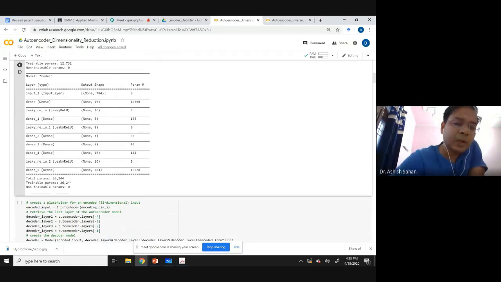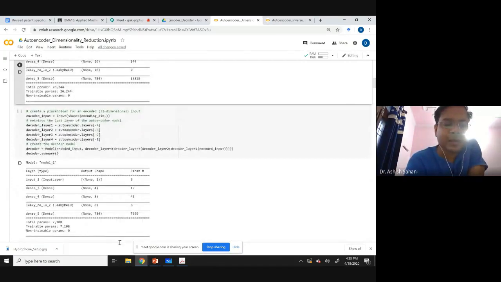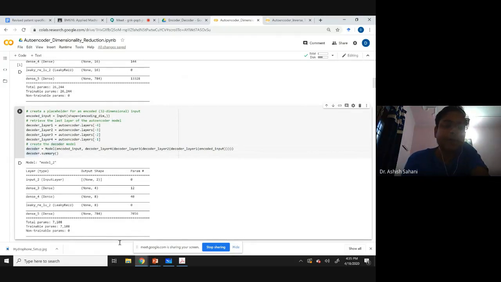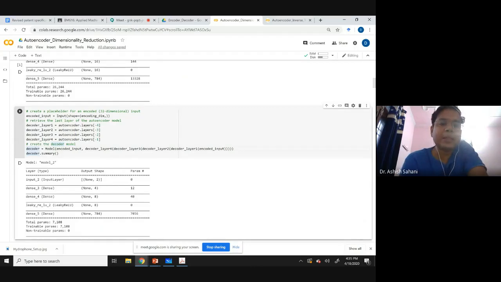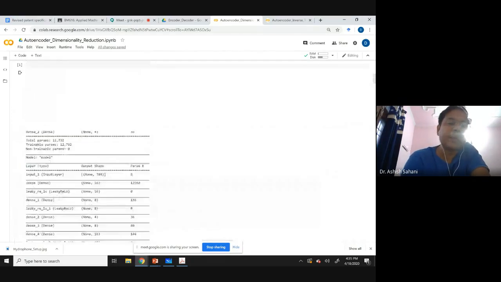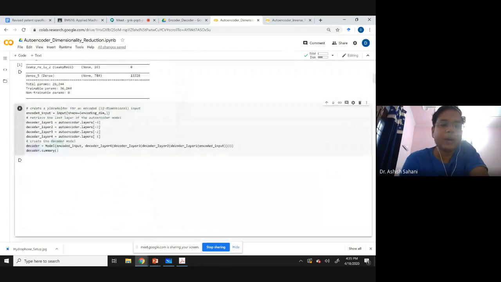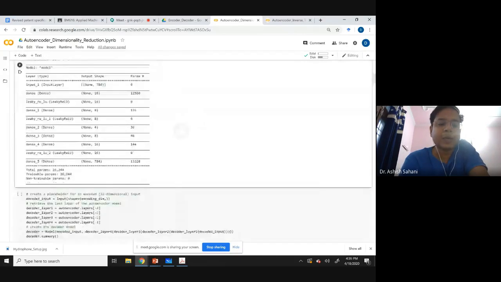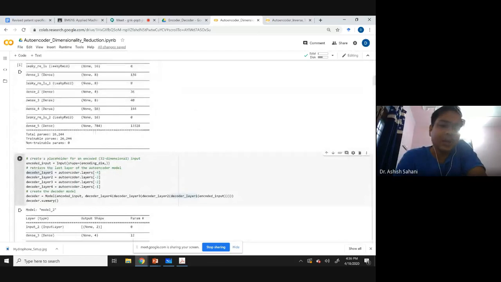So we are going until this, and then we are constructing the decoder by first taking the encoder input, then putting it into decoder layer 1, decoder layer 2, then decoder layer 3, then decoder layer 4. So it is passing through these 4 decoder layers, and then it is giving us the decoder. But these layers are actually maps created from within the same autoencoder. It is not separate. So if you train the autoencoder, the encoder and the decoder automatically get trained, because those are parts of the autoencoder.